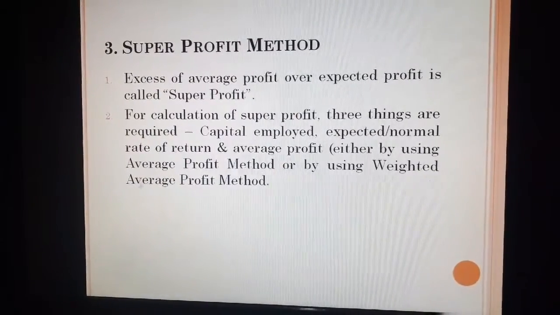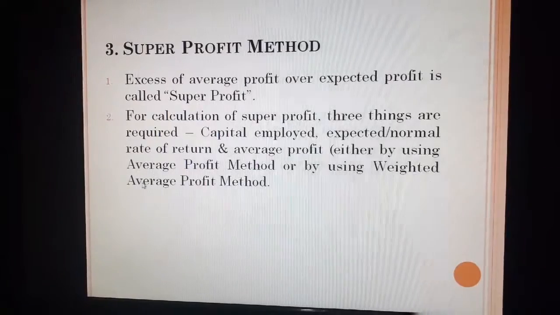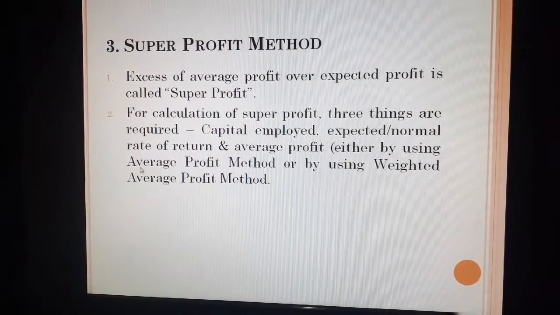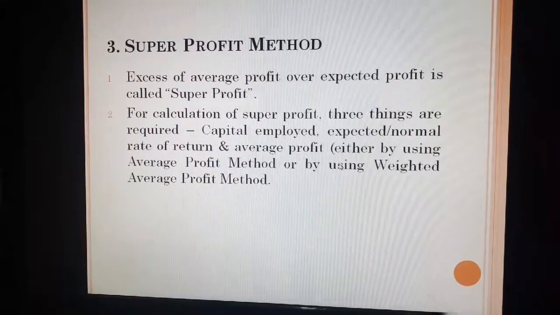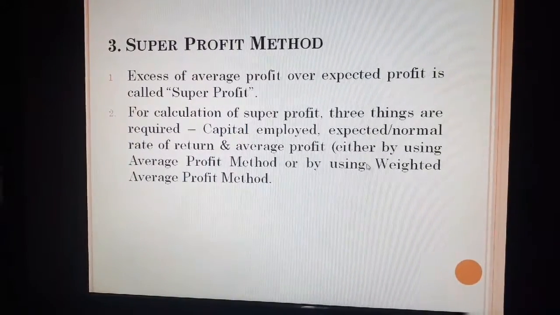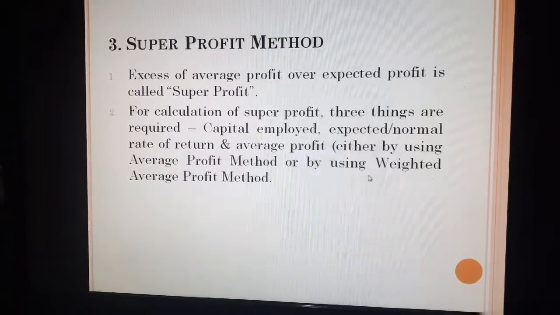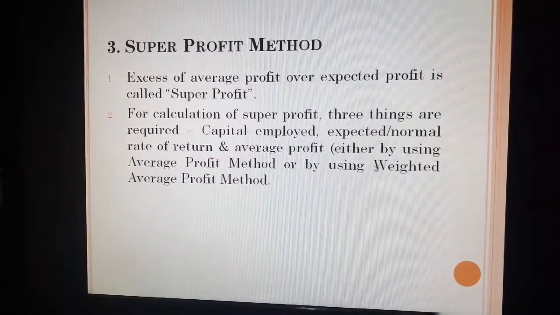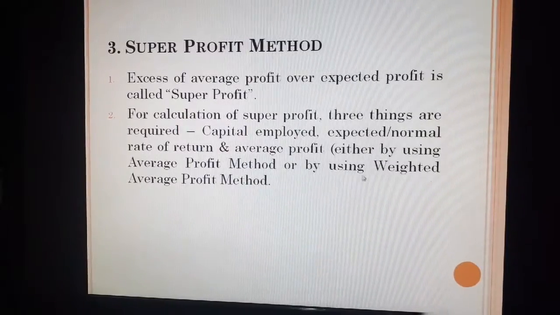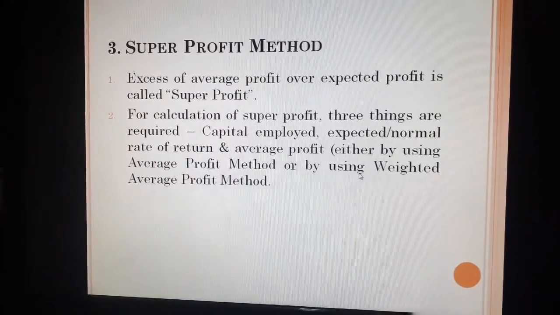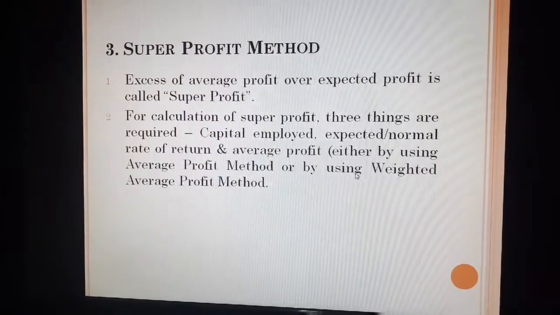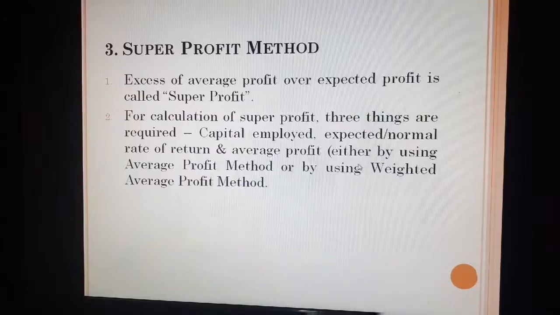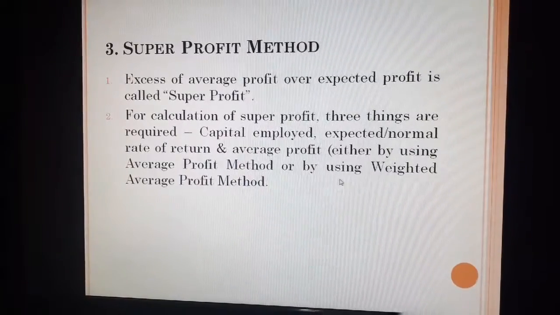Now when to use which method? When fluctuations are observed in the profit trend, we use the average profit method. When there is an increasing or decreasing trend of the profit, then we have to use the weighted average profit method. Just to remind you, when we started the methods for the calculation of goodwill, I discussed some practical points, and I mentioned that these practical points are useful in all the given methods.